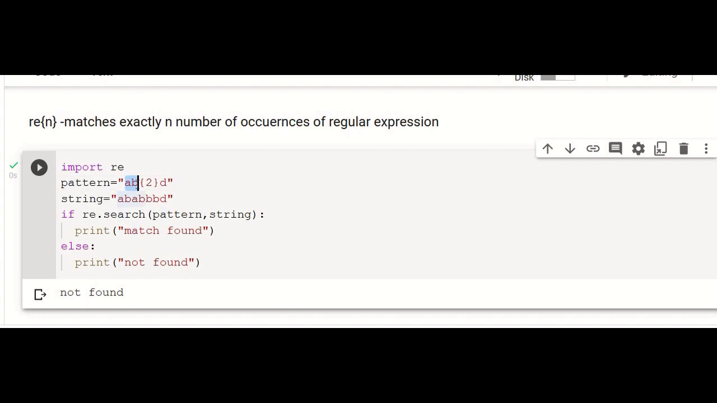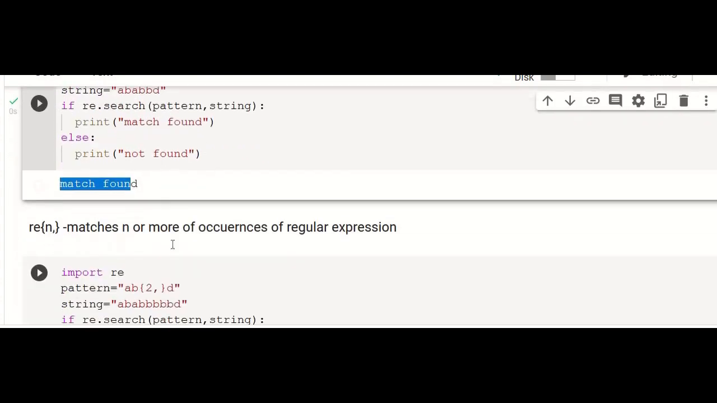That means AB should be compulsorily present and followed by D. B should be present only 2 times, but in this case it is 3 times. And now if we delete this, now it will be matched since we have A, B 2 times and followed by D.